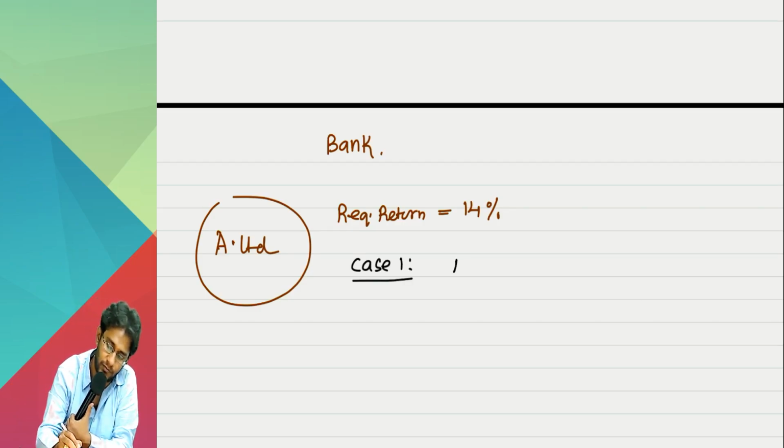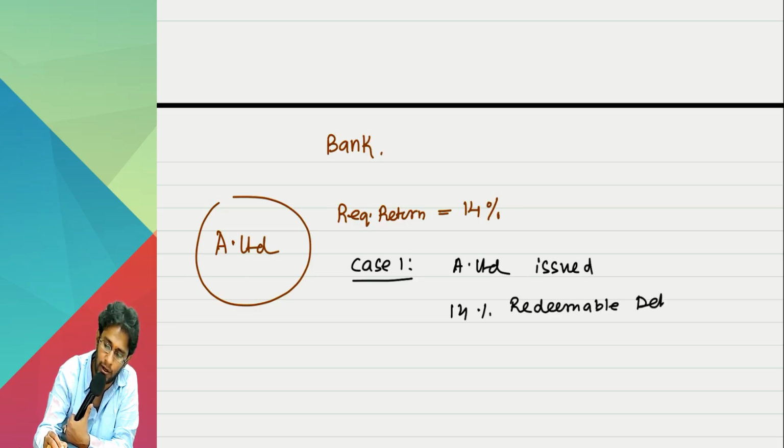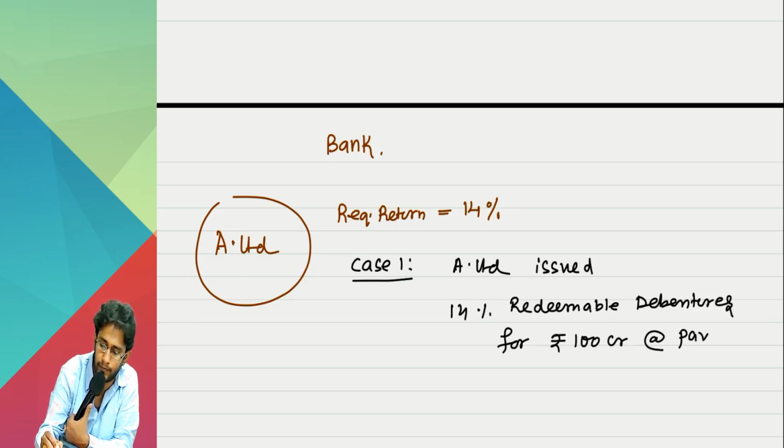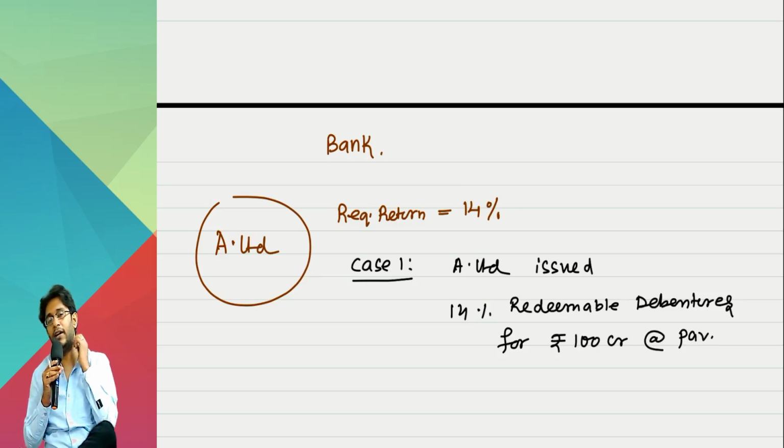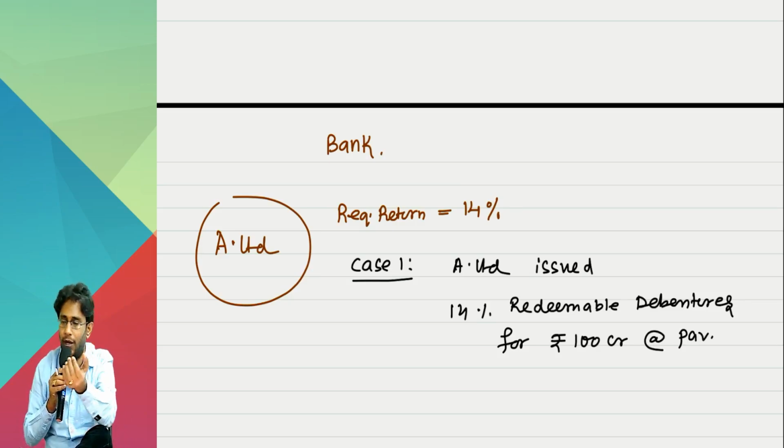Case 1, forget about the bank now, that's over, that's a different example. A Limited issued 14% redeemable debentures for 100 crores at par. What is the meaning of this, sir? Redeemable means what? Today I receive 100 crores. I pay interest.